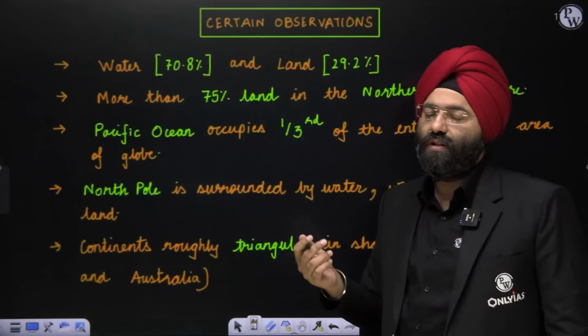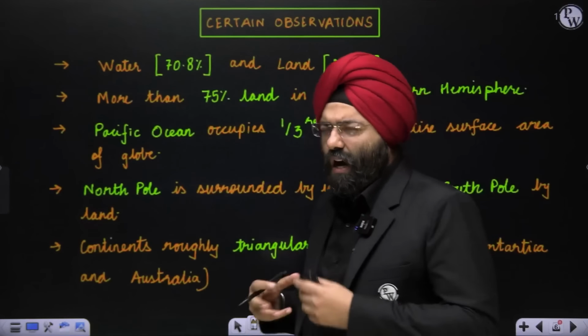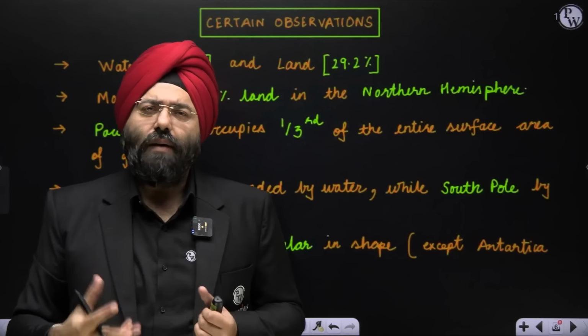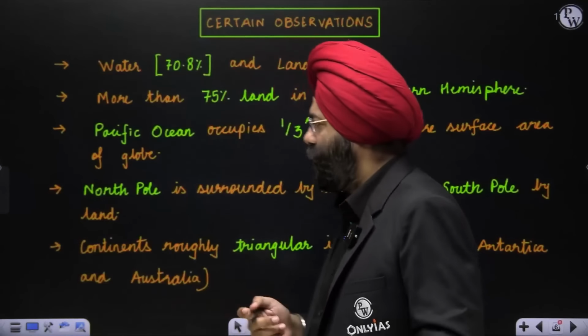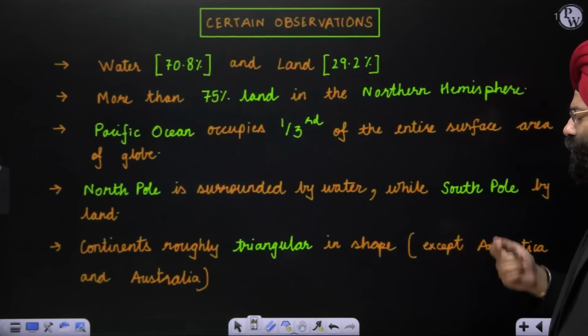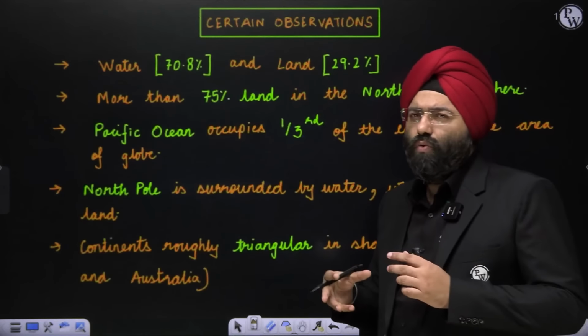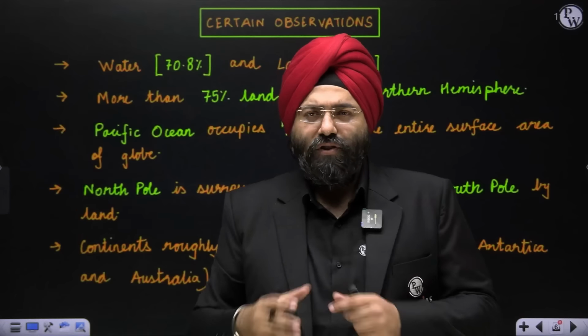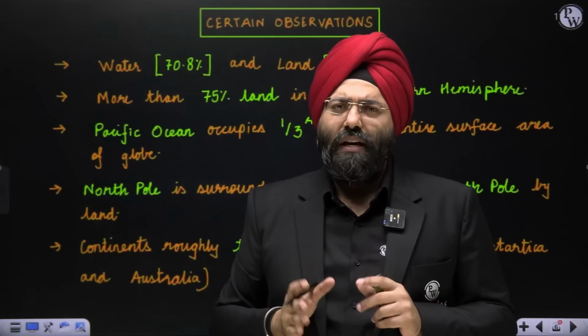Now, again, an important statement. Sometimes in the hurry while you are writing your answers or marking your answers for the preliminary examination, you might make some mistakes. So, you should be very well aware of them. Continents roughly triangular in shape except Antarctica and Australia. Now, this statement has been made by a few thinkers who are geographers. So, they have said roughly they are in triangular shape except for these two.